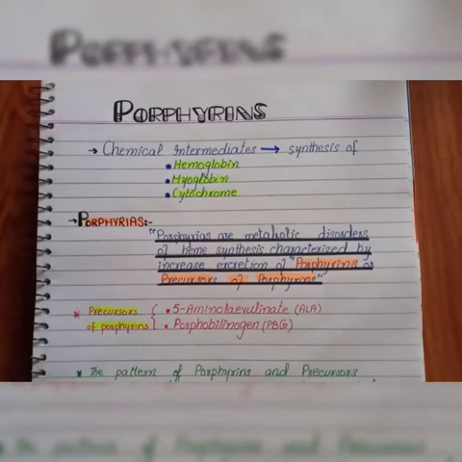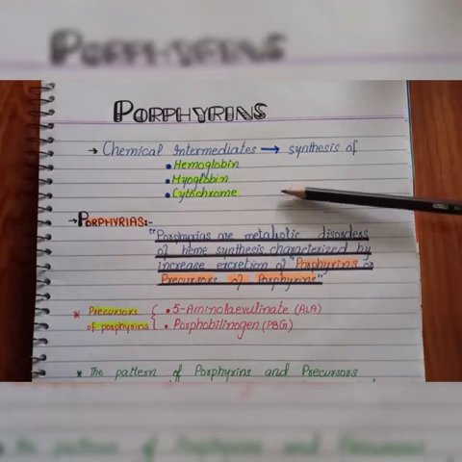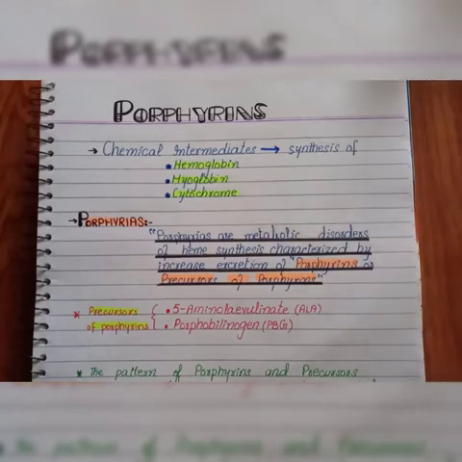So let's see what porphyrins are. Porphyrins are chemical intermediates in the synthesis of hemoglobin, myoglobin and respiratory pigments that are cytochromes. As we know, hemoglobin and myoglobin are chemically similar molecules and both contain porphyrins. These are basically cyclic structures. We also know that hemoglobin helps in binding, releasing and delivering oxygen. So a defect in the hemoglobin molecule or in its production will lead to a group of disorders. Later we will discuss them.